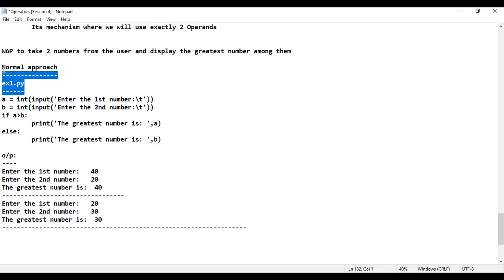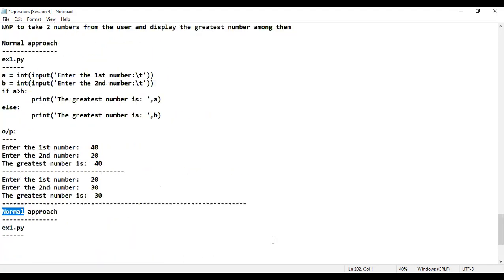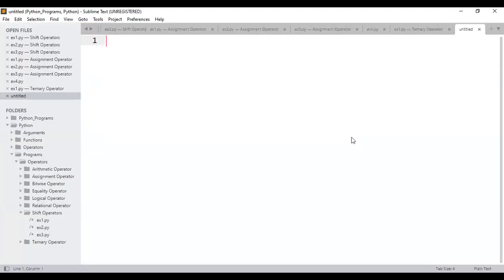Approach number two. That means here, instead of normal approach, I'll just say ternary operator approach. Is that clear? Instead of normal approach, I'm going to consider it as the ternary operator approach. That is example number 2.py is what I'll consider. I want each one of you to observe properly so that I can explain easily and you also understand easily.